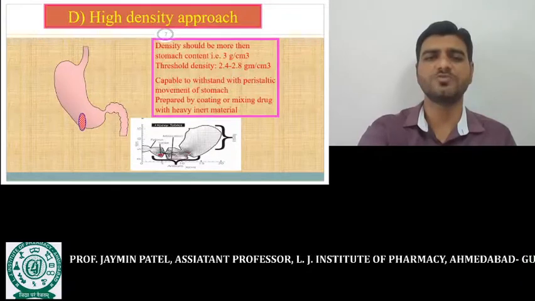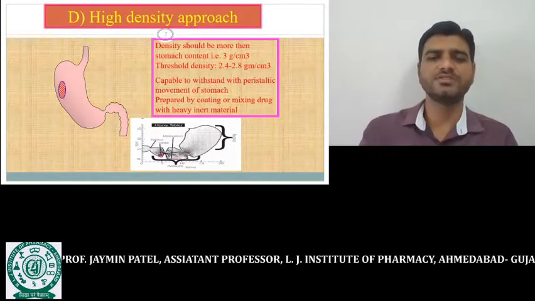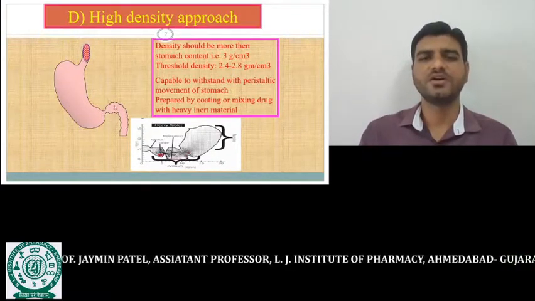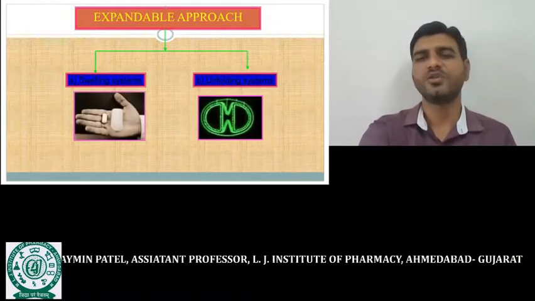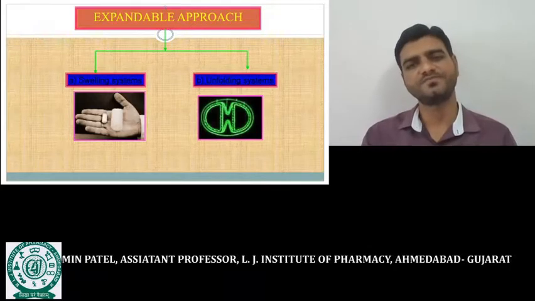This is the structure of the pylorus sphincter. You can see here, this one is the pylorus sphincter. Its size is too small, and that's why these large formulations cannot permeate through it.